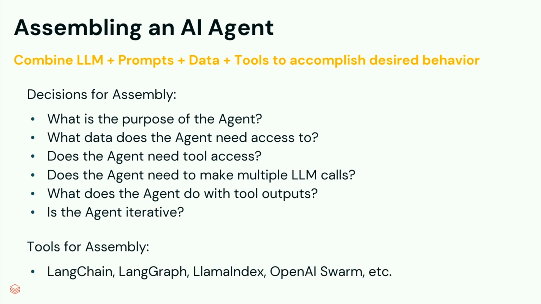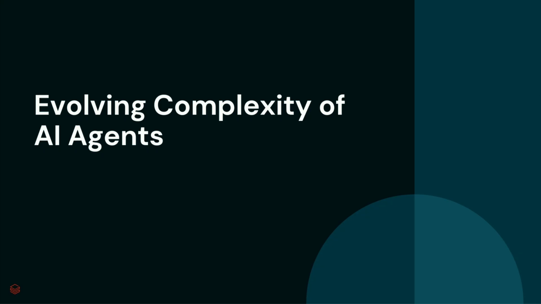And of course, there are very popular, very common tools that we're using for assembling the AI agents these days. The most common ones are LangChain, LangGraph, and Llama Index, for example. And so here, Tim will talk you through all of the complexity we have for AI agents.